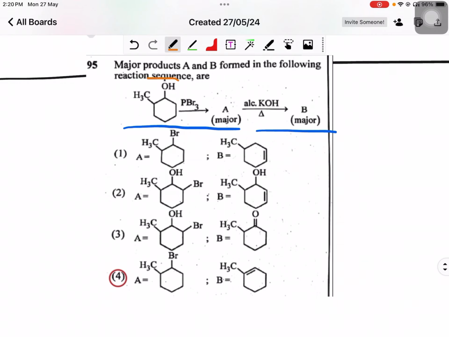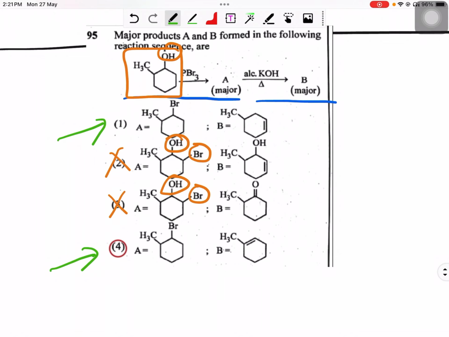If you look at this reactant, you could see it's a cyclohexanol with a methyl group in the second position, and this OH will be replaced by Br. If the OH is getting replaced by Br, the Br will come in that position. As a result, options 2 and 3 are nullified. Options 2 and 3 have both hydroxy and bromine in their structure, which is incorrect. So our answer should be either 1 or 4.